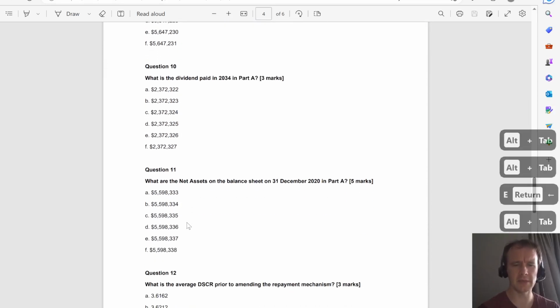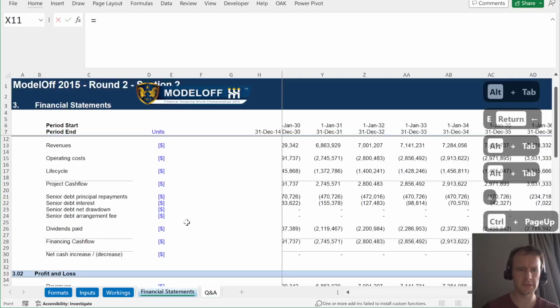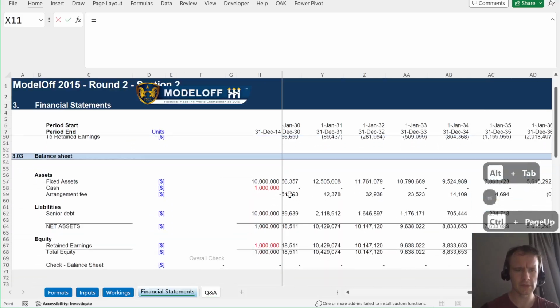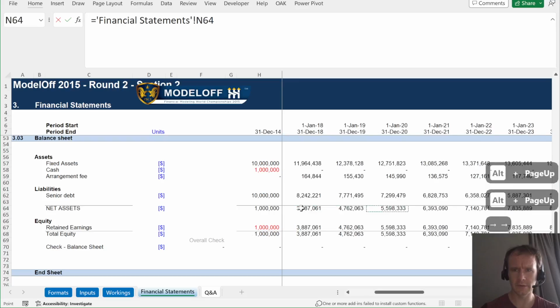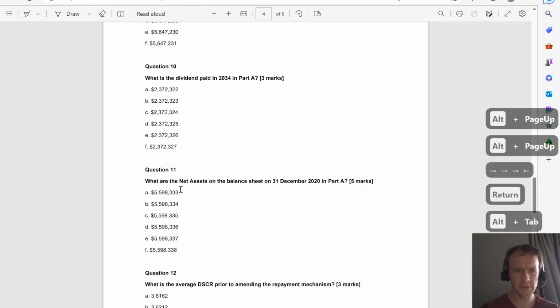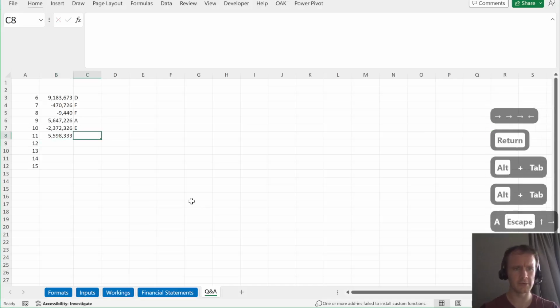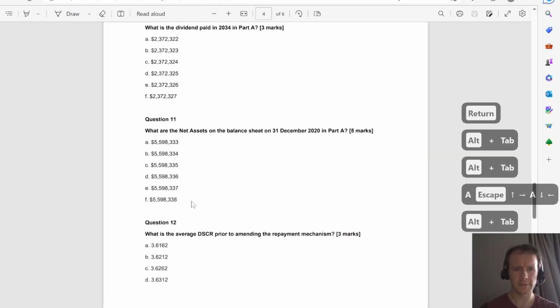Net assets on the balance sheet, 31st December 2020. Balance sheet, net assets 2020 is here. 5598333. That's A. Oops, A. Okay, now we're going to calculate.